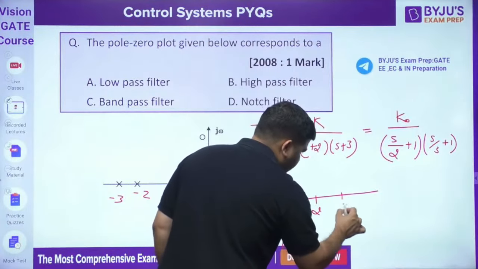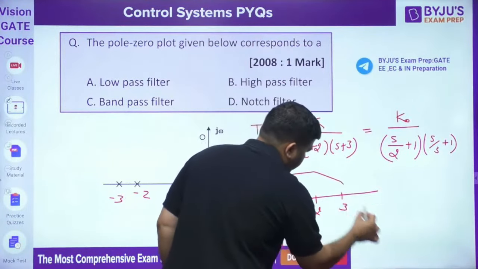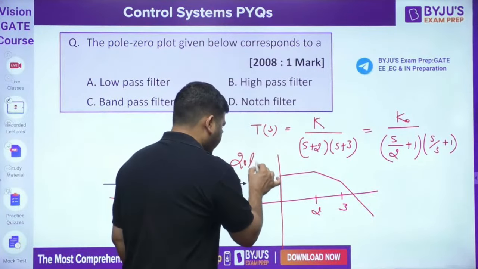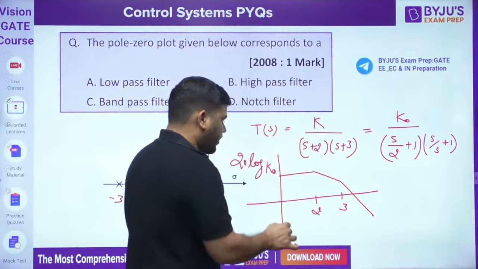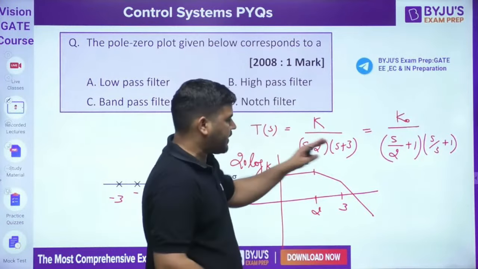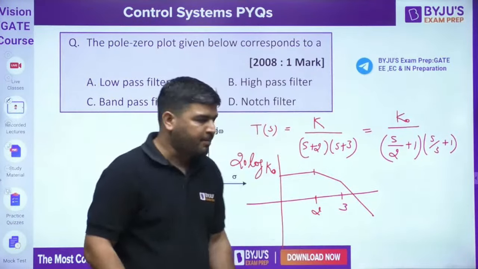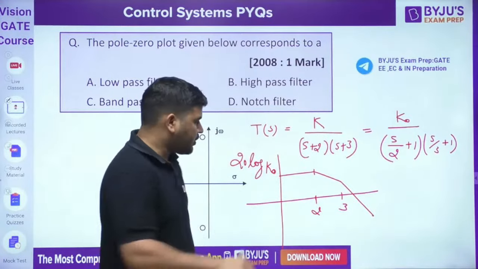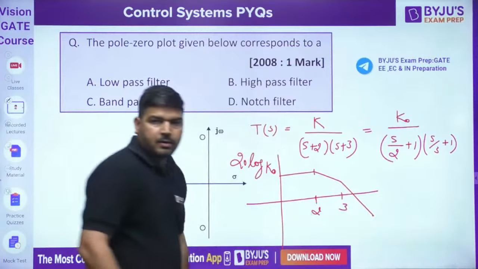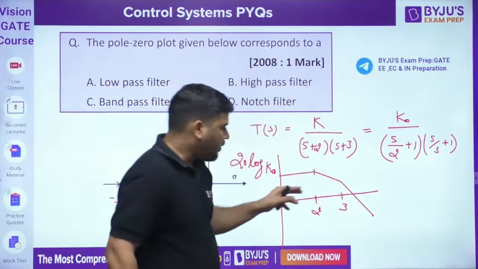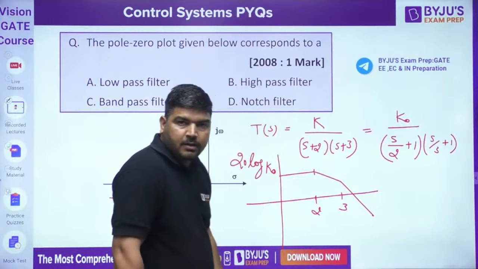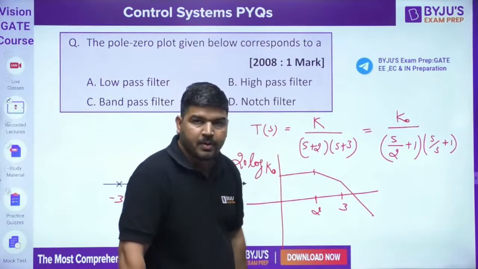Now if you draw its Bode plot, the Bode plot will look like this. This is 2, this is 3. So it will look like this. This is 20 log K naught. At 2, there is a first drop, -20 dB per decade. At 3, there is one more drop, -40 dB per decade. So this is the Bode plot. Now you can easily see that it's a kind of low pass filter.